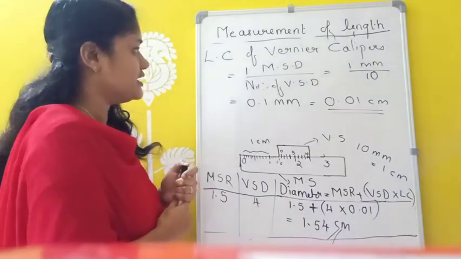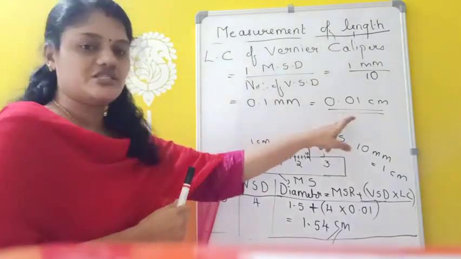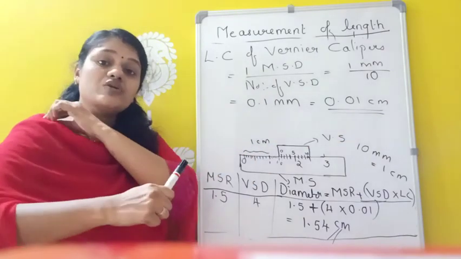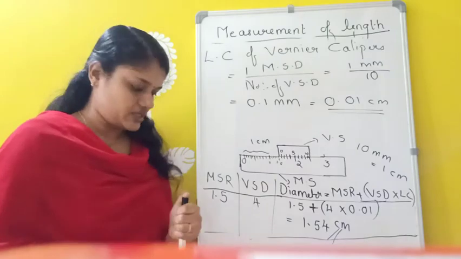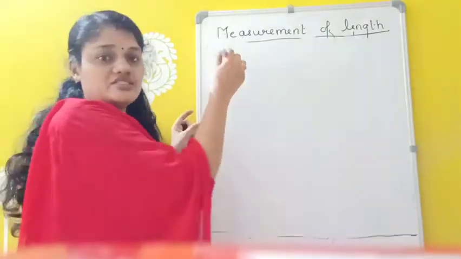This is about vernier calipers, and the least count is 0.01 centimeter. The least measurement of any instrument can be called the least count. Next is the screw gauge.